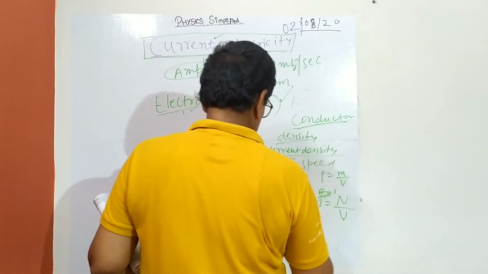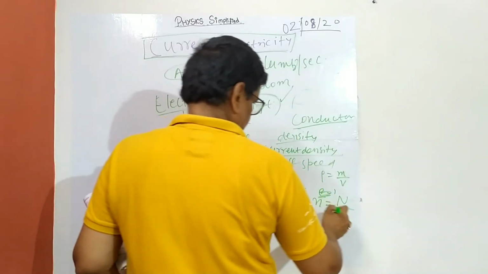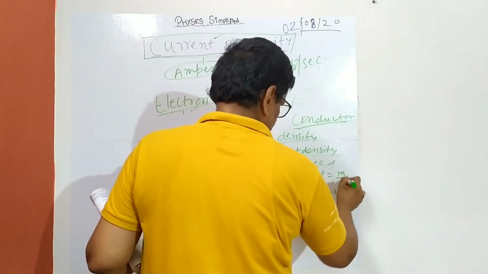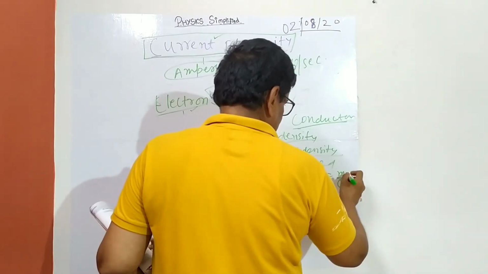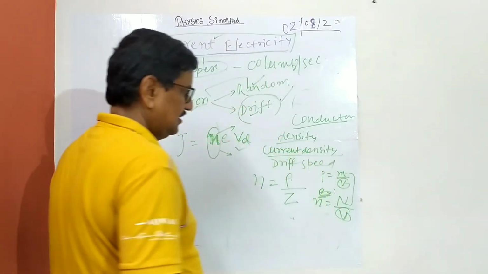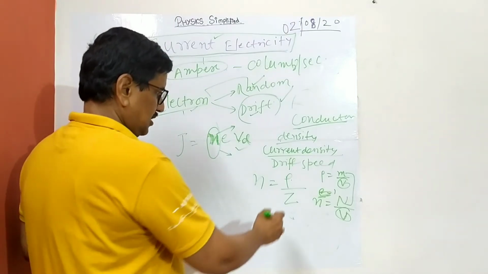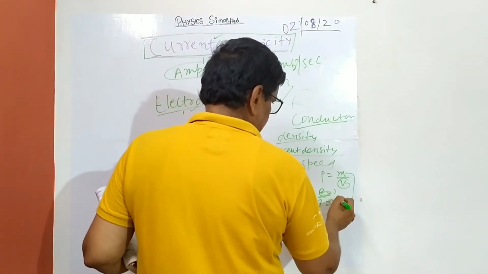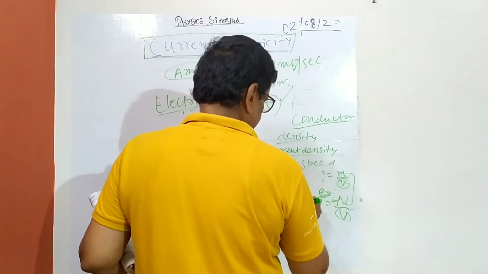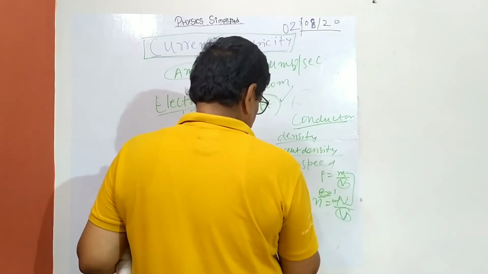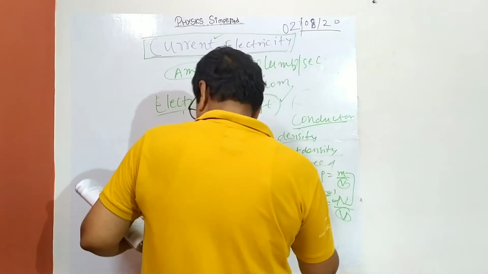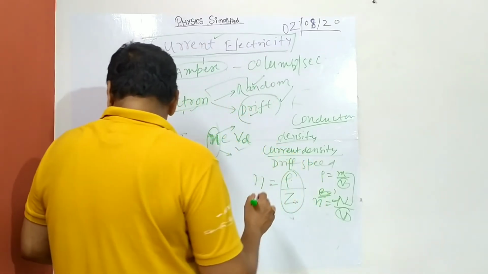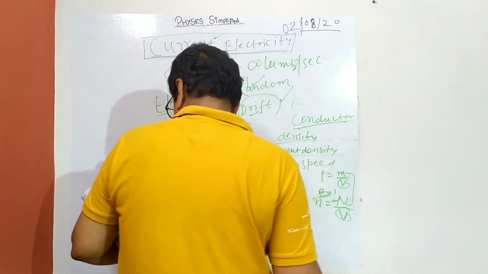So there is an equivalence. Now you can see both are per unit volume, and this is just a conversion. Now if you divide the mass density by the atomic mass, you get the number of moles, and multiplying it by Avogadro's number, you get the number of atoms.